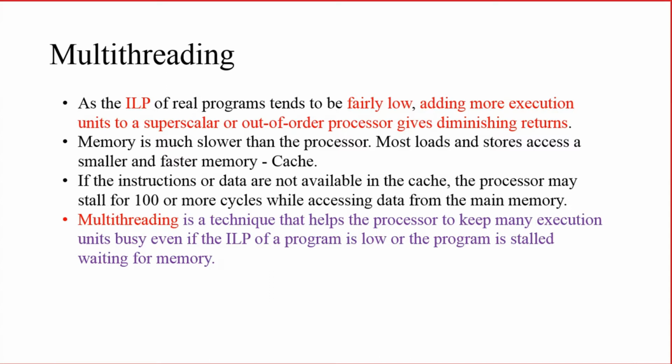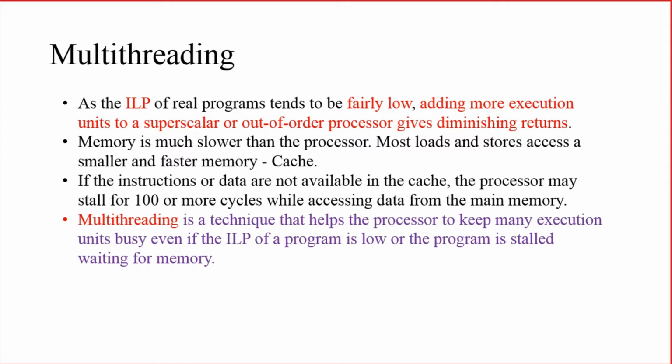How will it increase the performance of the processor? By utilizing the unutilized or free execution units, even though the instruction level parallelism is low or the program is stalled for accessing the memory. Right. Normally, if the instruction level parallelism is of a good standard, all the units will be utilized fully.